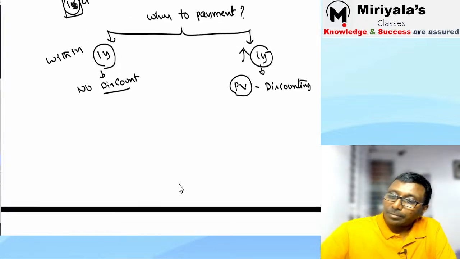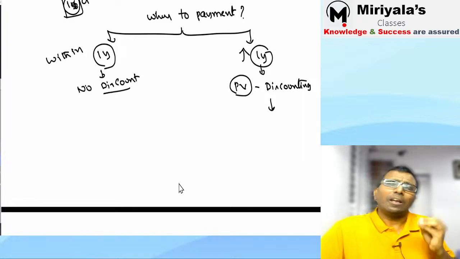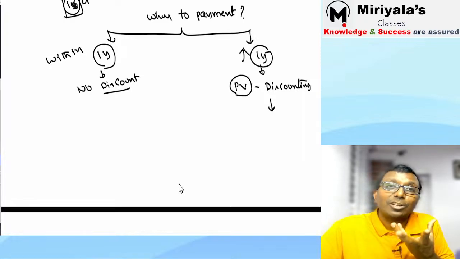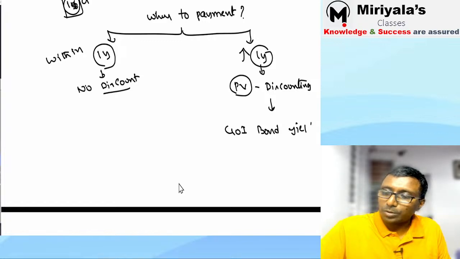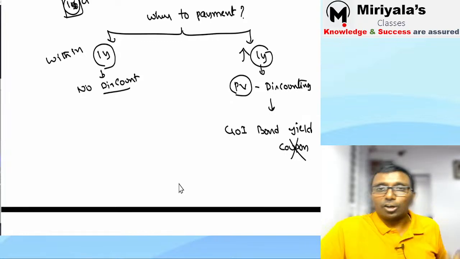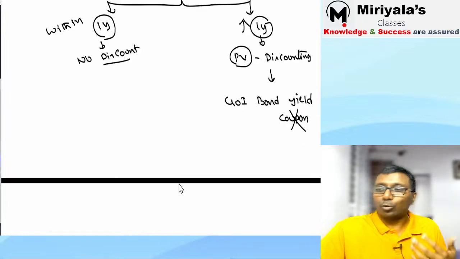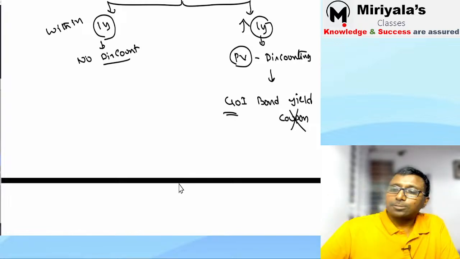Next, basic common sense, and this is important to remember in this accounting standard 15. Whenever I use the word discounting, which rate should I apply? Government of India bond yield rate, not coupon rate, my dear. Yield in the sense of effective rate of return. In reality, how much are you getting? After considering the compounding impact, that is the government of India bond yield rate you are supposed to consider here. I'll explain it to you.